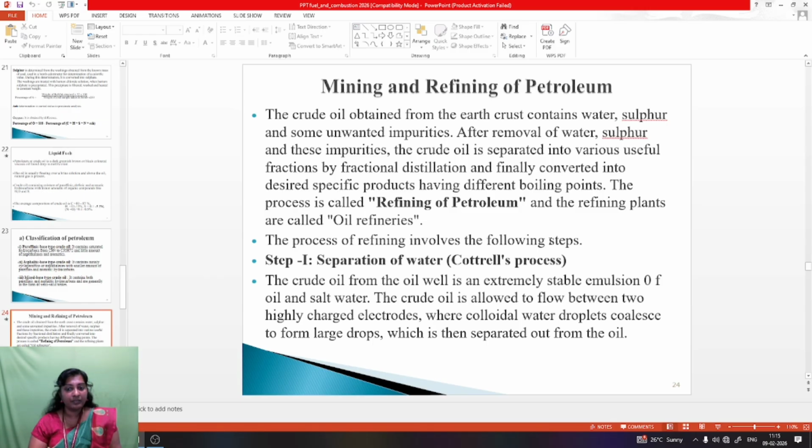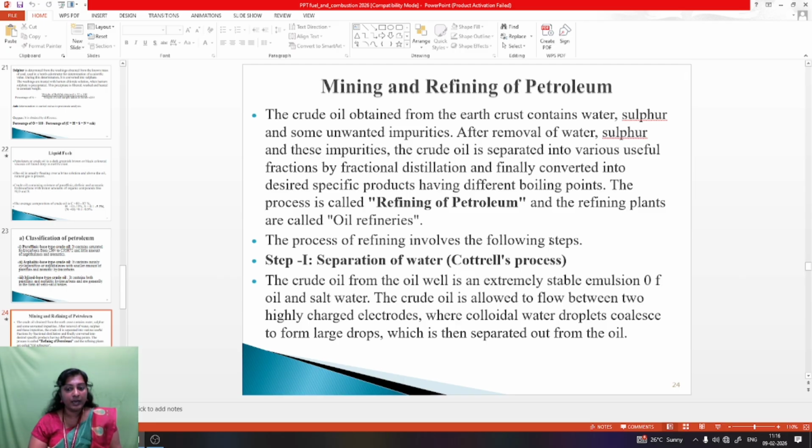The process of refining involves the following steps. The crude oil is derived from the earth crust. The crude oil contains some water, sulfur and unwanted impurities, so we need the refining of petroleum. Only then is the petroleum used as vehicular fuels. First, step 1, the purification. Step 1 is separation of water.